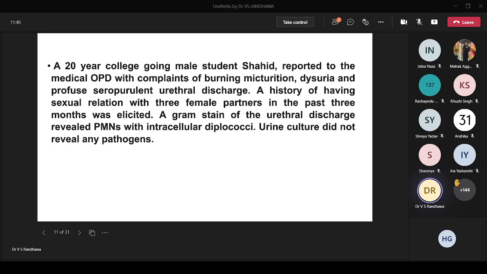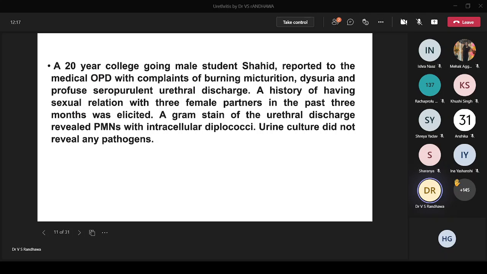We have a small class. I just want to make some things clear. Why did the urine culture not reveal any pathogens? We are in the last phase of microbiology. Question open to everybody. We just got to make some sense out of this. When we talk about the complaints, burning micturition, dysuria, discharge, they obviously point to a lower UTI, not an upper UTI. Then urine culture, just let me know why we did not have any pathogens.